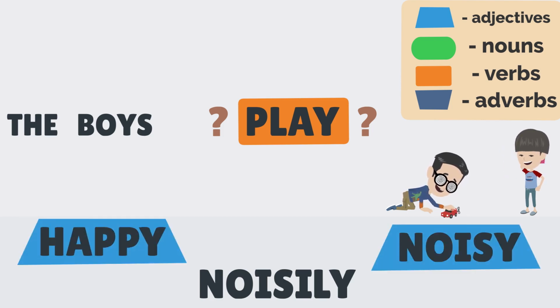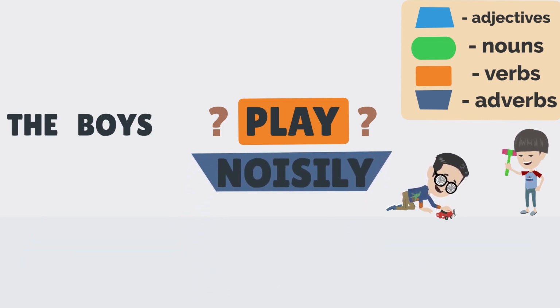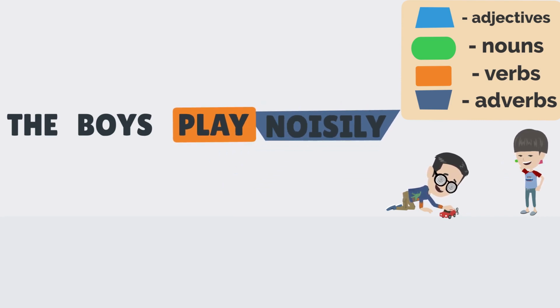The word noisily is an adverb. Adverbs describe verbs. Usually, the adverb is placed after the verb it describes. The boys play noisily.